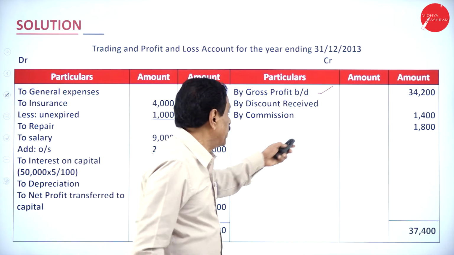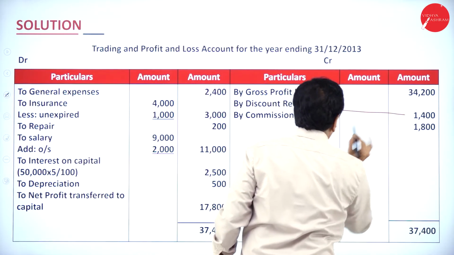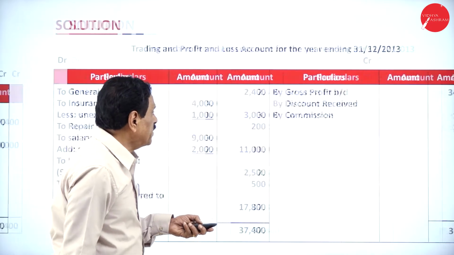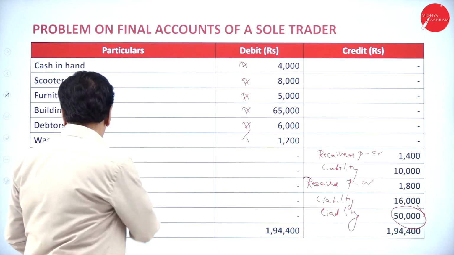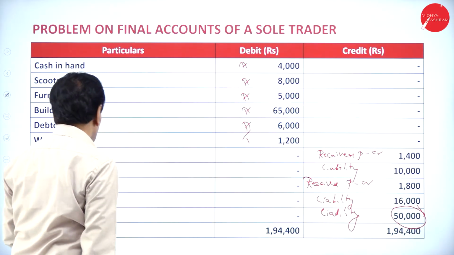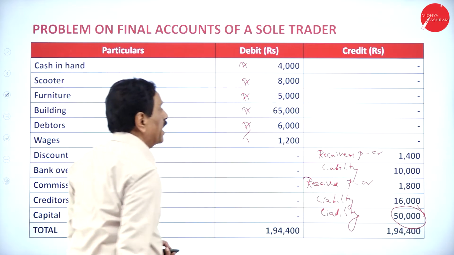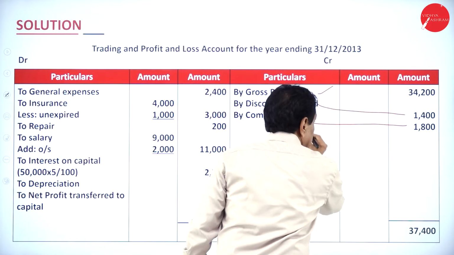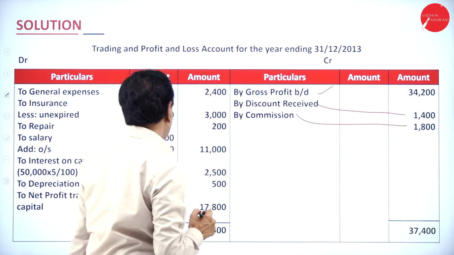We see these two items now. Discount received is 1,400. Commission received is 1,800. If you see the trial balance, you can understand. Here, what is commission received? 1,800 is there. How much discount received? 1,400 is there. This is discount received. This is commission received, 1,800.